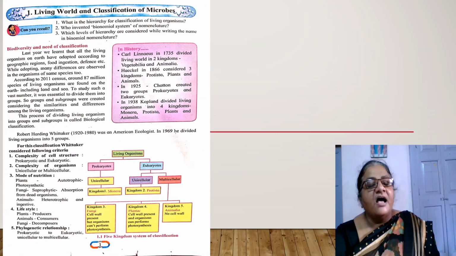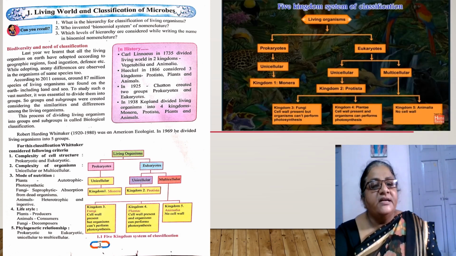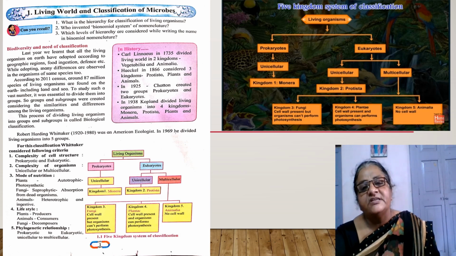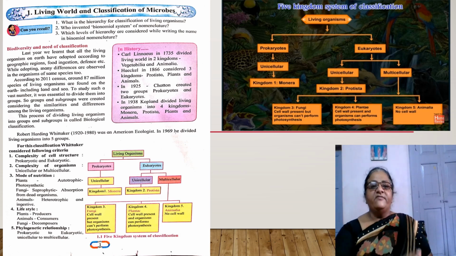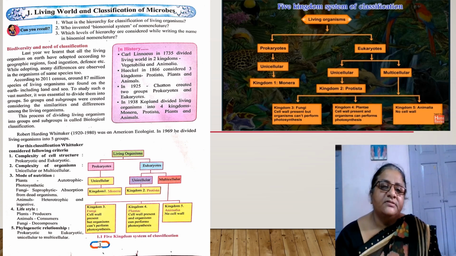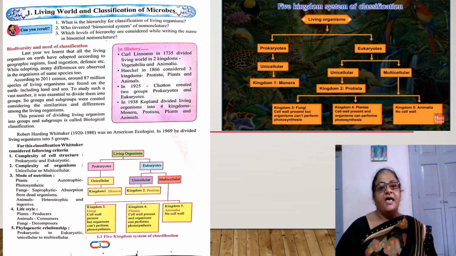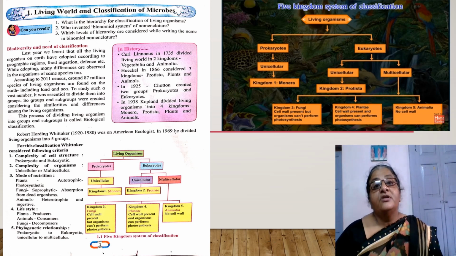Now we will start our lesson. The first content of our lesson is biodiversity and need of classification. We know that living things are of different types. Why do we see differences among living things? There are different criteria. Habitat plays an important role.